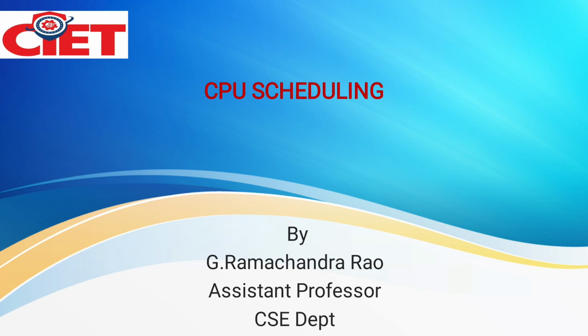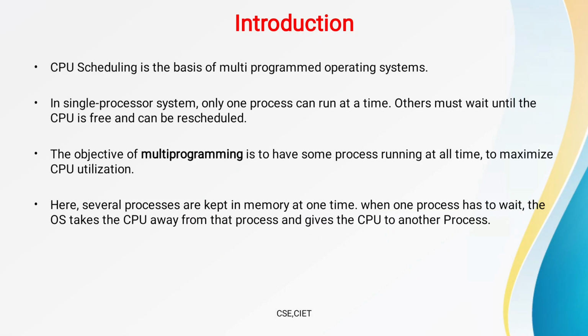Today we are going to discuss CPU scheduling in operating systems. CPU scheduling is the basis of a multi-programmed operating system. Generally, in a single processor system, only one process can run at a time. Others must wait until the CPU is free and can be rescheduled.